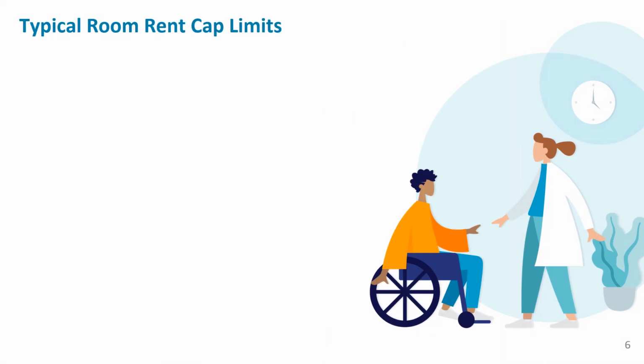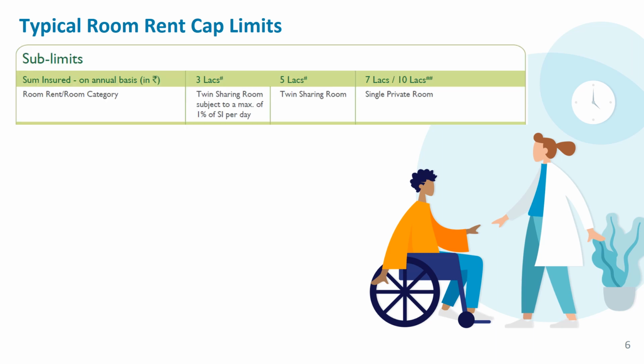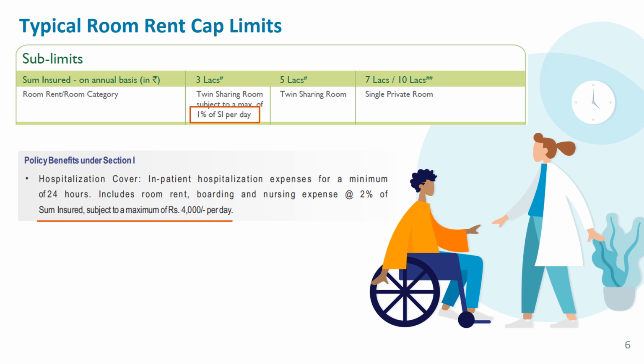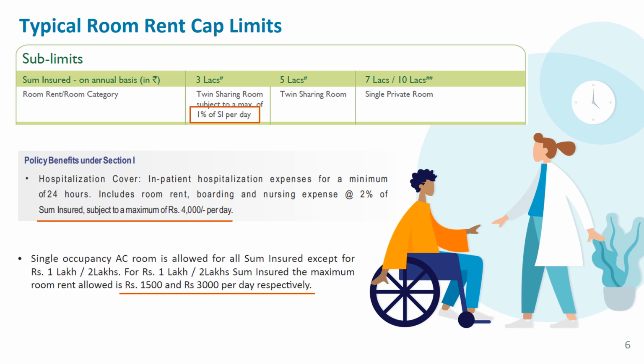Now we'll see how different policy documents mention the room rent cap. These are from various health insurance providers. The first one, you can see, mentions it very clearly on a percentage basis. It is 1% of the sum insured. The second one, you can see, mentions 2% and also a maximum limit of around 4,000 per day. The third one, for a 1 lakh policy, mentions 1,500 rupees, and for a 2 lakh policy, 3,000 rupees, which indirectly equates to 1.5%.